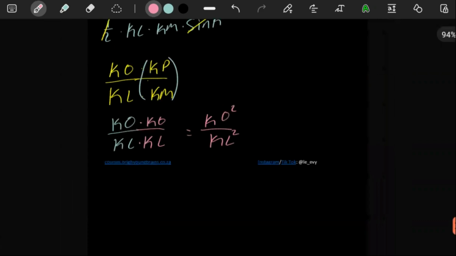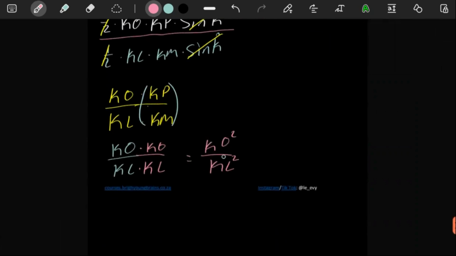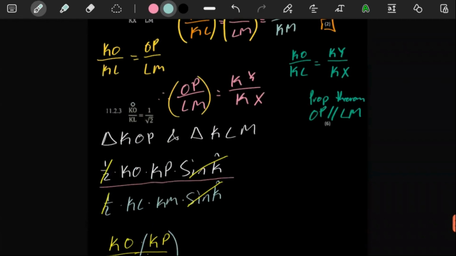Now what this is telling us is the area of the one triangle over the area of the other triangle. We know that the ratio can be written as KO squared over KL squared. Now thinking of it nicely, if you want to write this as one fraction with one exponent, you'd have KO over KL squared. So this is what we're ending up with, in terms of having KO and KL.